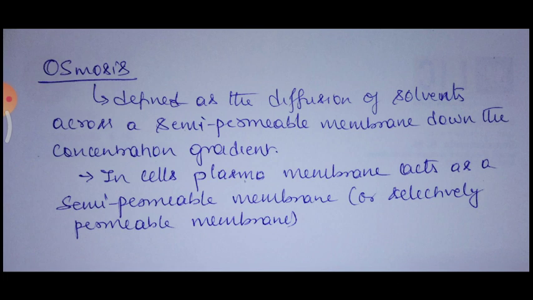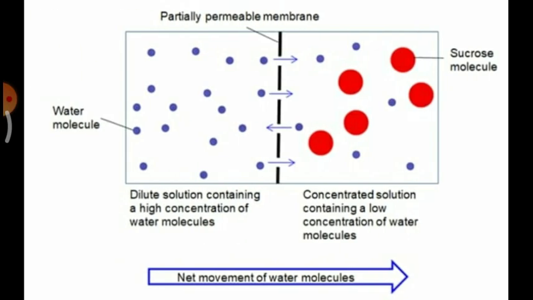In the cell, plasma membrane acts as a semi-permeable or selectively permeable membrane. So the cell can selectively admit the molecule into the cell, and that is called semi-permeable membrane, selectively permeable. So various types of molecules are there. In that, only selected molecules are able to be transported or absorbed into the cell. This figure illustrates the osmosis.